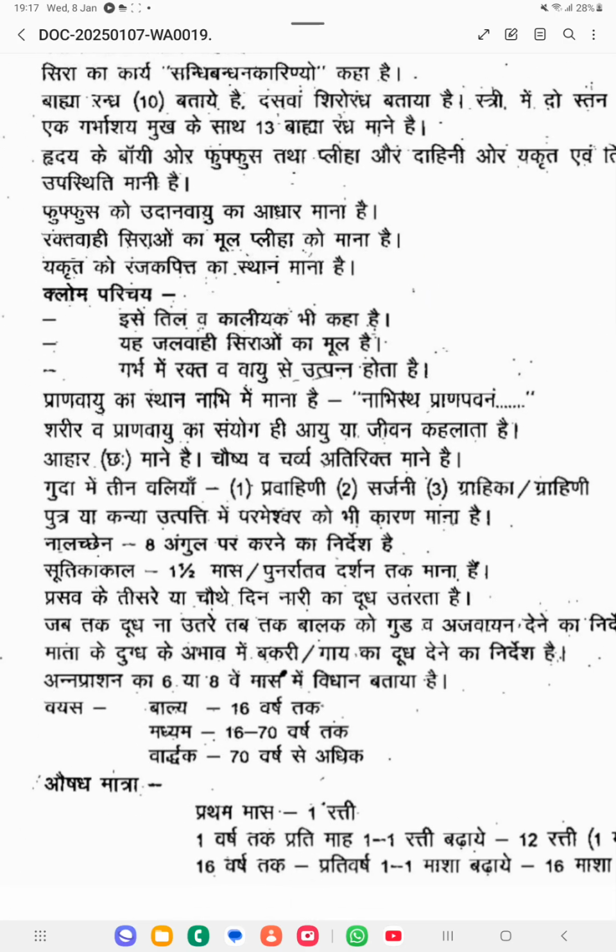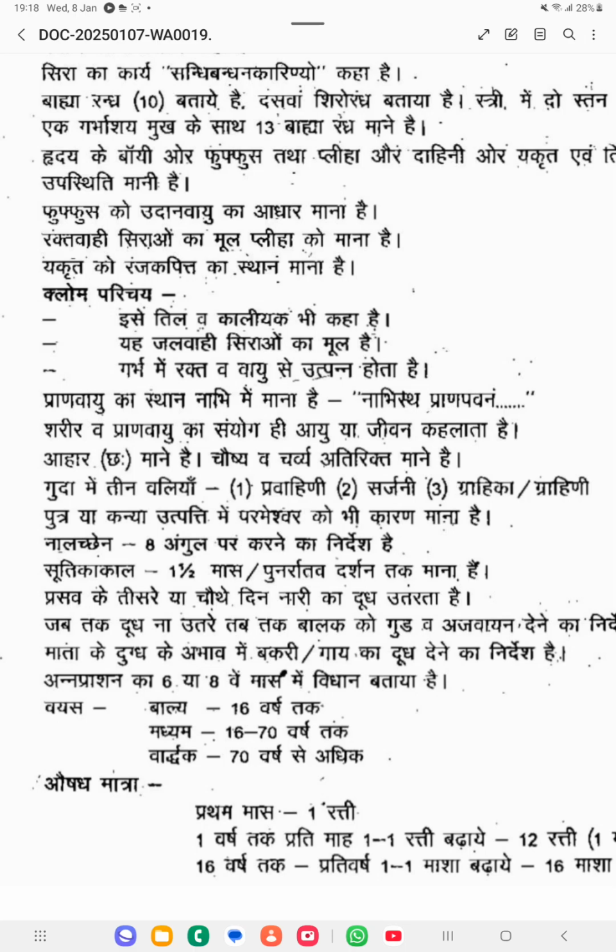Next he has mentioned kloma. Okay, one organ he has mentioned is kloma. So the synonyms of kloma are tila and kaliyaka. So tila and kaliyaka means it is a kloma, and the kloma is jalavahi siraonka moola. The root of the jalavahi sira is kloma.